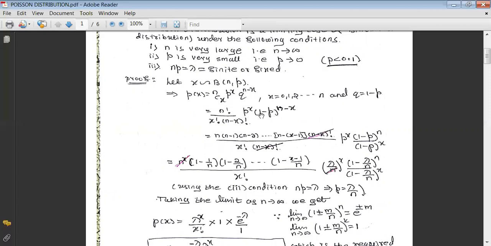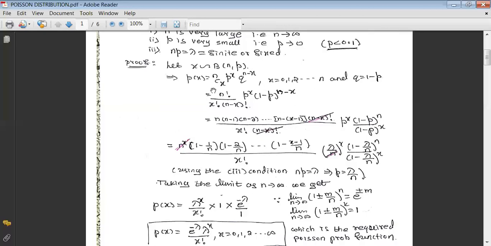That's why we can write (1 minus p) raised to n minus x. And we know that n factorial can be written as n into (n minus 1) into (n minus 2) and so on, up to (n minus x plus 1) into (n minus x) factorial. This (n minus x) factorial we kept as it is, and this x factorial as it is.